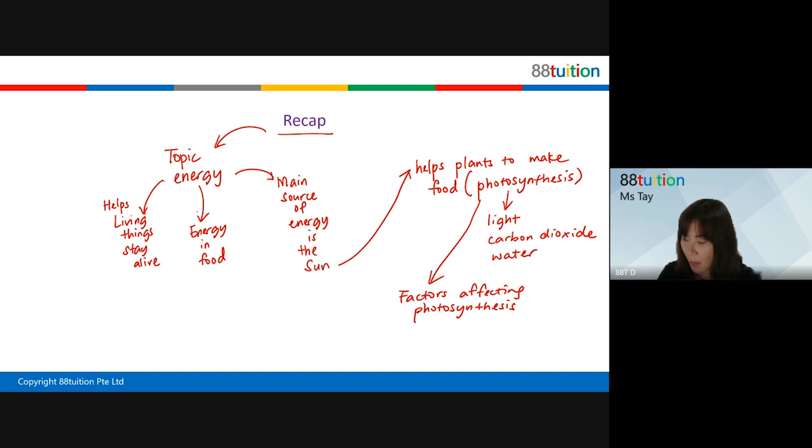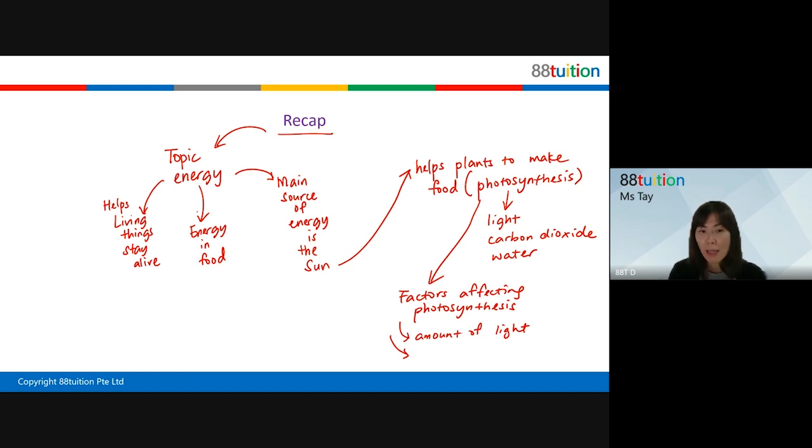Okay, amount of light. Good. What's the next one? Okay, so we talk about amount of light. Yeah. So y'all see that I'm actually helping you to come up with a summary right now. You can actually also write down something similar. Okay. What else affects?